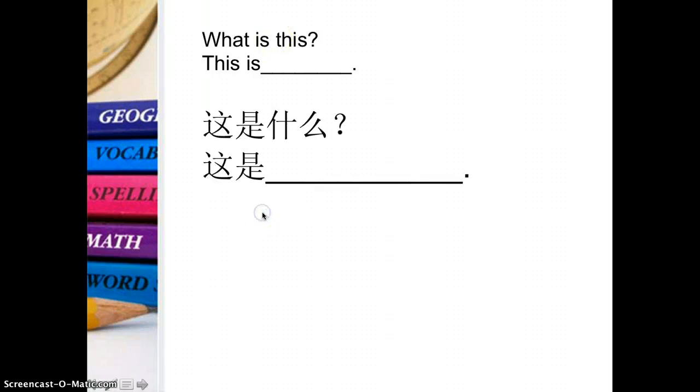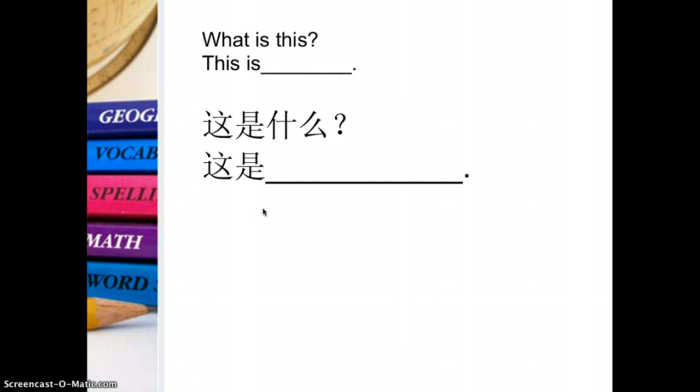So let's look at here. So how to say what is this? So how to say what is a question word. 什么, right? So remember we put it into the statement order. So it should be this is what, and the answer should be this is something. So here is the structure. 这是什么?这是 something. Maybe 这是什么?这是书 or 这是什么?这是他的书包 her backpack.